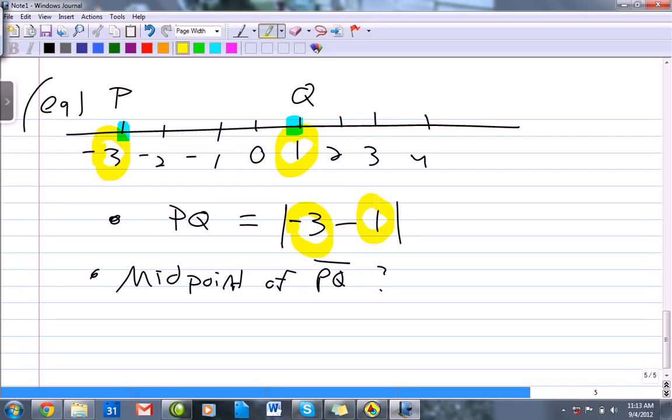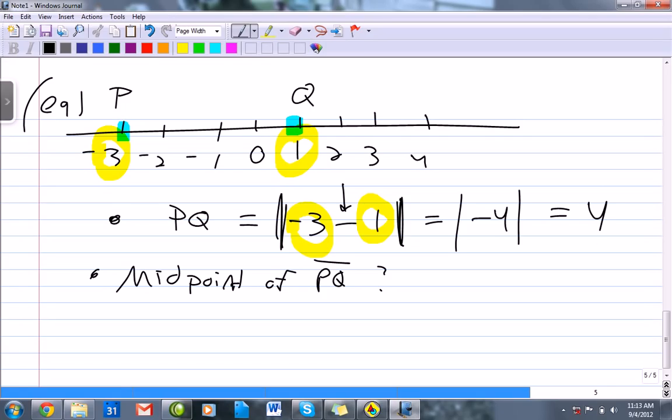So to find the distance between two numbers, you just take the difference, which means we're subtracting, of the two numbers, and since distance is positive, we're going to take the absolute value. So the way I work that is -3 minus 1 inside is -4. Take the absolute value of that to get 4. Right, so it's 4 units to get from -3 to 1, from point P to point Q.